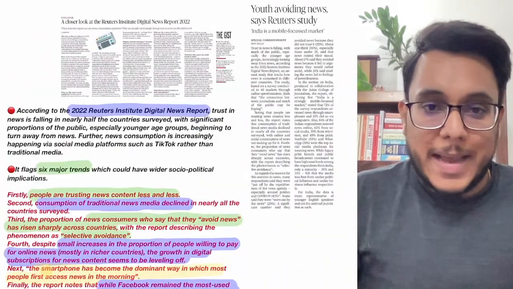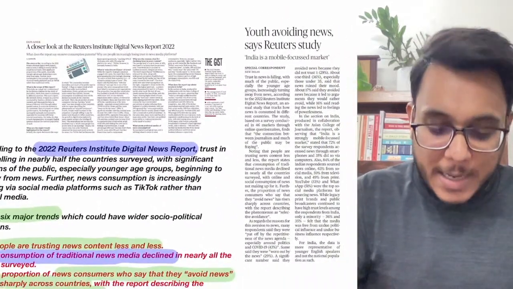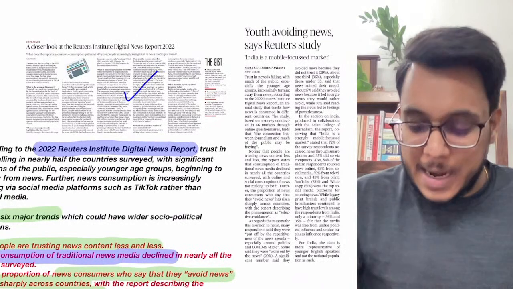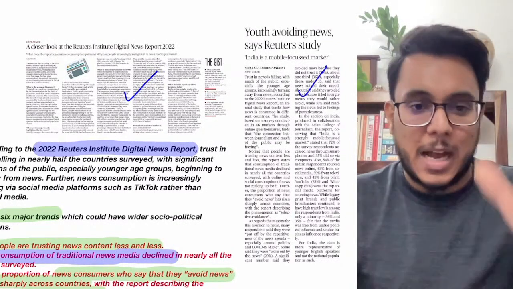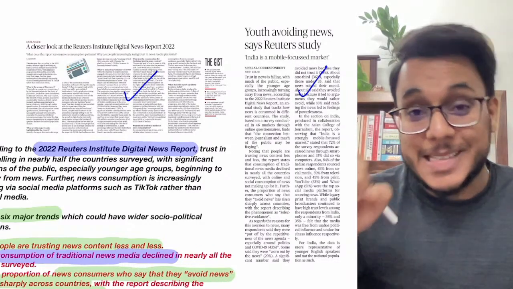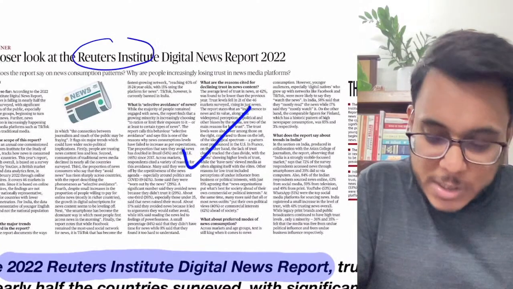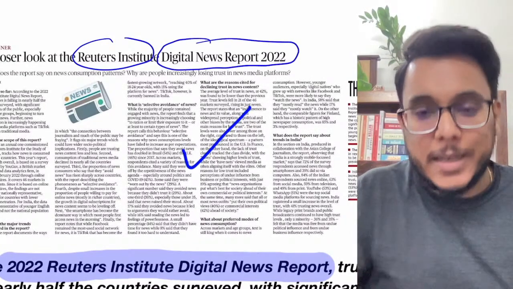Now, guys, this particular article, again, a very important article. Here I have clubbed again the two articles. One is from the text and the context, and another article from the pages after the editorial section. Now, what is this particular article talking about? This article is talking about the Reuters Institute's Digital News Report 2022.